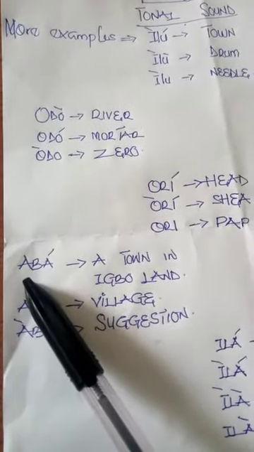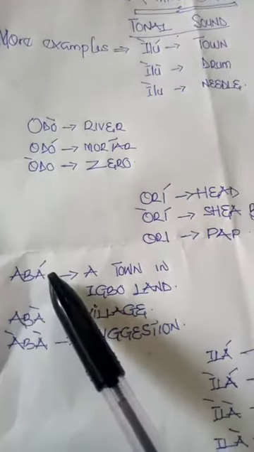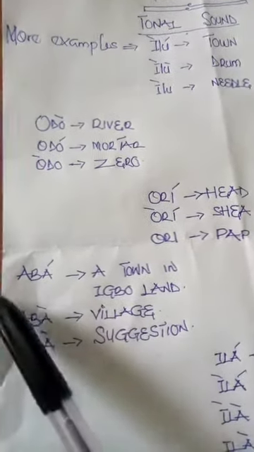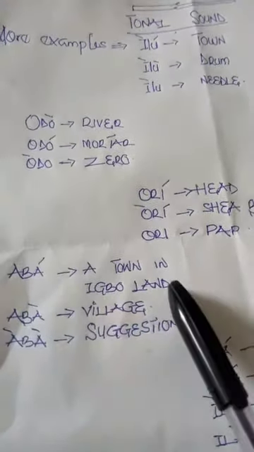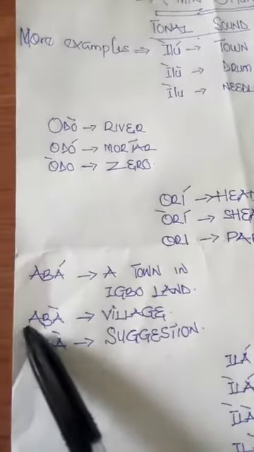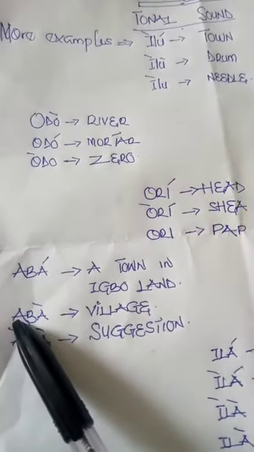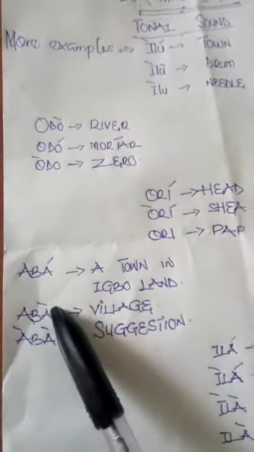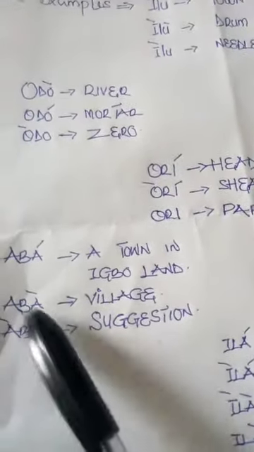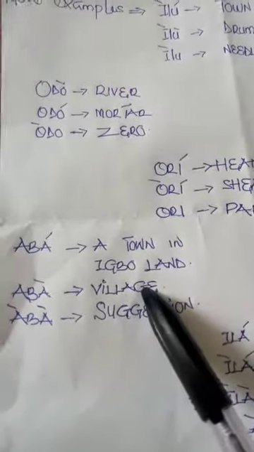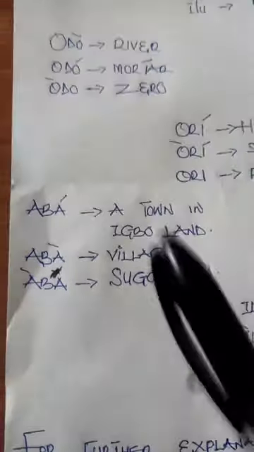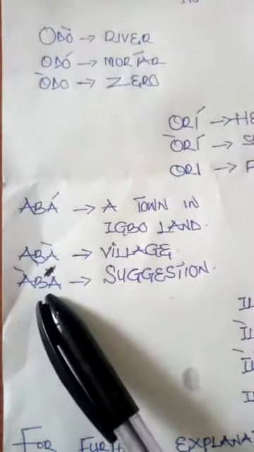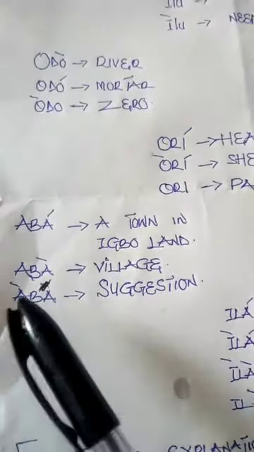So, aba. Aba means what? A town in Igbo land. Re, do. This sign is do. Aba. It means what? Village. Aba, do, mi. Aba means suggestion.